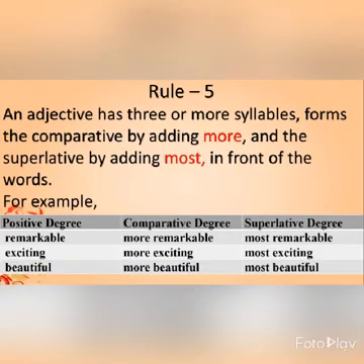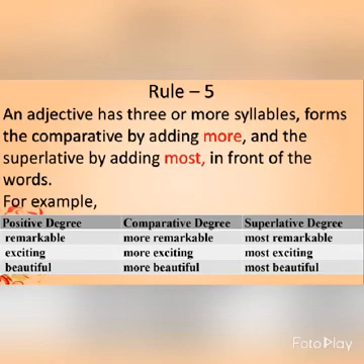Now suppose an adjective has 3 or more syllables. Form the comparative by adding more and the superlative by adding most in front of the word. For example, remarkable. In the comparative degree, it will be more remarkable, and in the superlative degree, it will be most remarkable. In the same manner, for exciting, it will be more exciting, most exciting; beautiful, more beautiful, most beautiful.